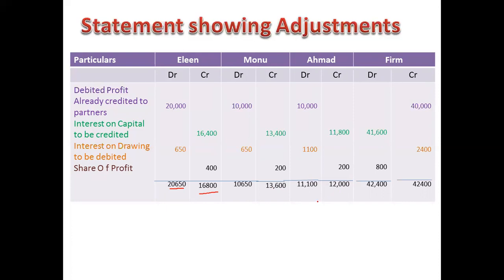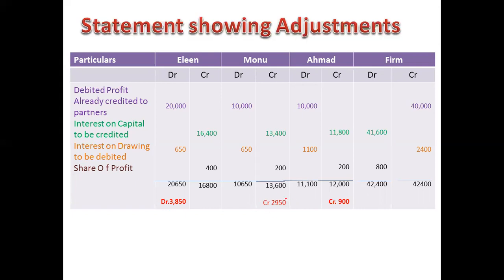So the net effect comes out that Eileen's debit side is more. Debit side means she is the gaining partner. So due to the mistake in the accounts, she was gaining 3,850. But Monu and Ahmed were the sacrificing partners.